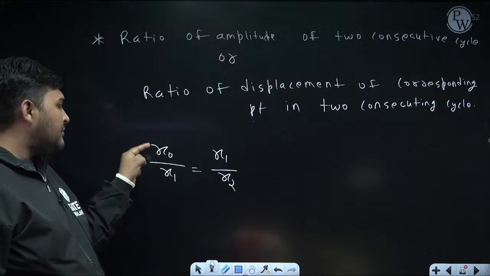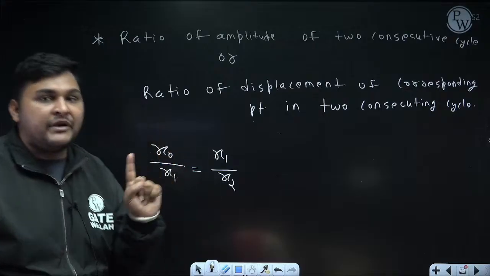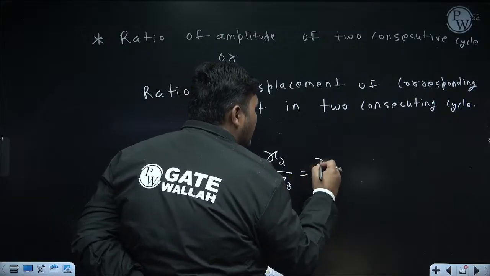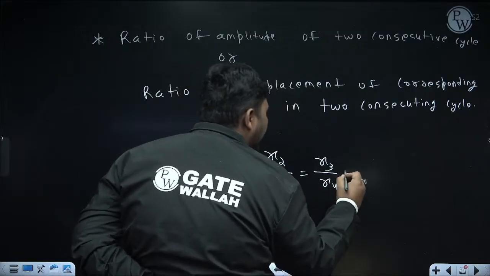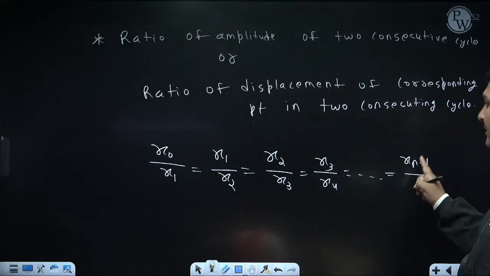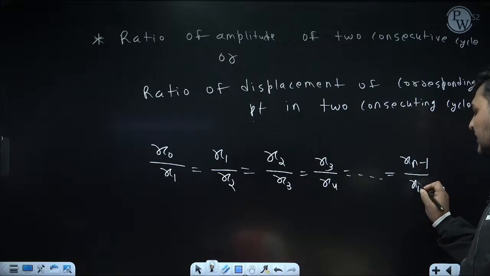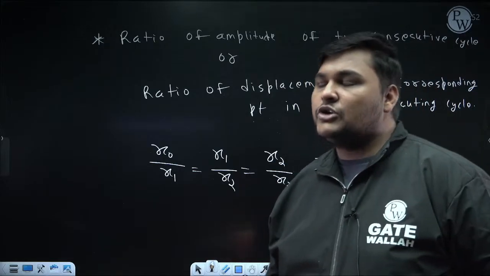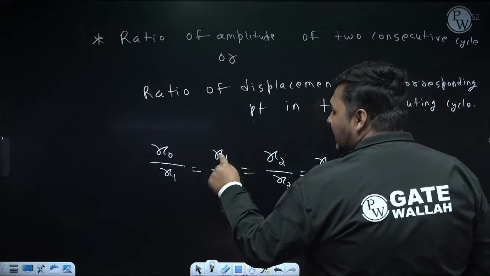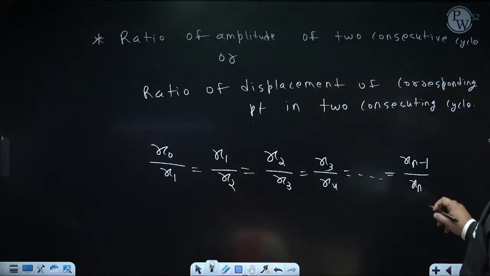So in whichever displacement ratio you are taking, if the time gap is 1 time period, this ratio will always be constant, whether you are taking x2 by x3, x3 by x4, or xn minus 1 by xn. Xn minus 1 is the displacement of any point after completing n minus 1 cycles, and xn is the displacement after completing n cycles. Remember, in this ratio the earlier displacement is on the upper side and the later displacement is on the lower side. And if the time gap between them is 1 time period, this ratio will be constant and